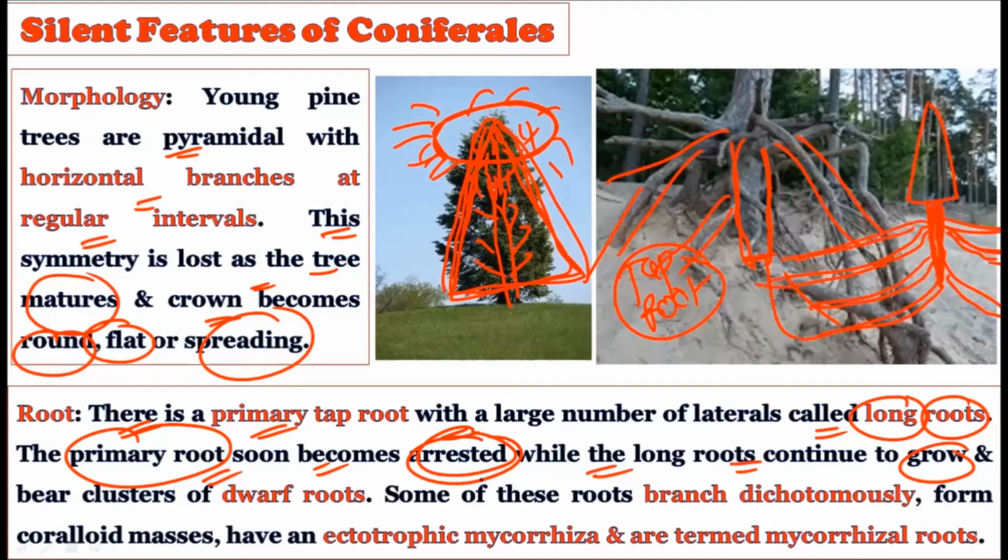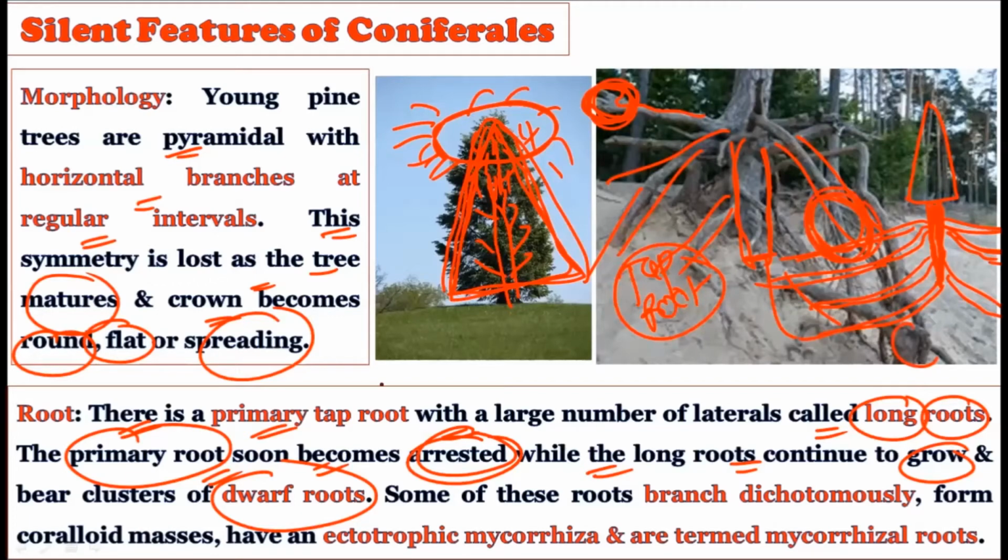Okay, so a very important thing you should remember about Pinus is that the root is the taproot system, and this taproot system possesses the lateral long roots, and this taproot after some time got arrested, its development got arrested, but the long roots continue to grow and bear the clusters of the dwarf roots. Finally, the taproots also possess the cluster of the dwarf roots. Okay, at the apex, see this, there are the dwarf roots. Okay, so the complex root system is there.